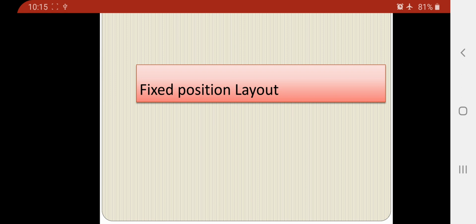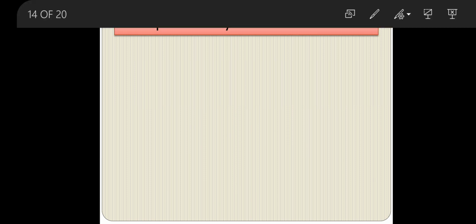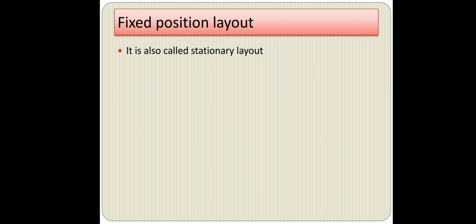I think from the name itself it is self-explanatory. From the name, you can understand what fixed position layout means. A fixed position layout is also called a stationary layout. Stationary means it is fixed. So the position of the layout is fixed, or we can say it is an immovable layout.